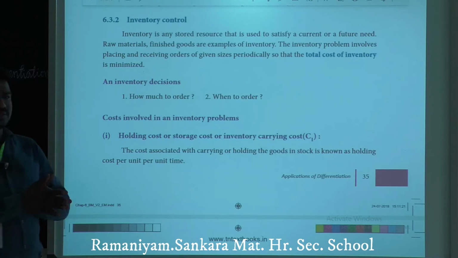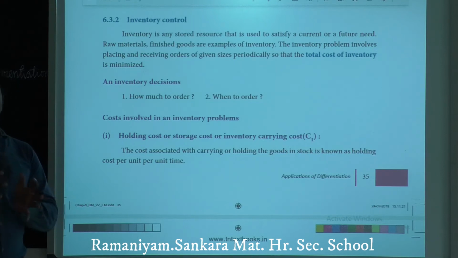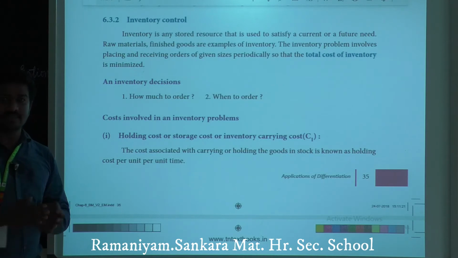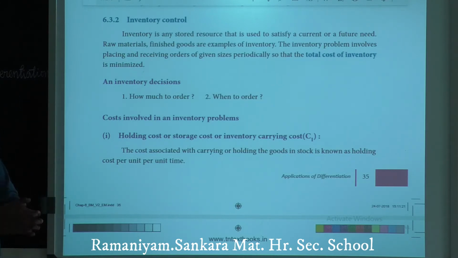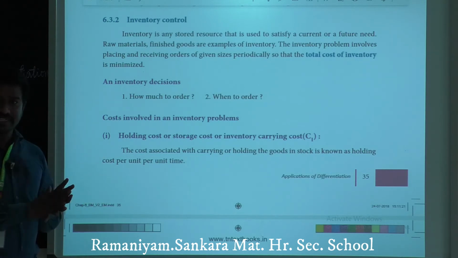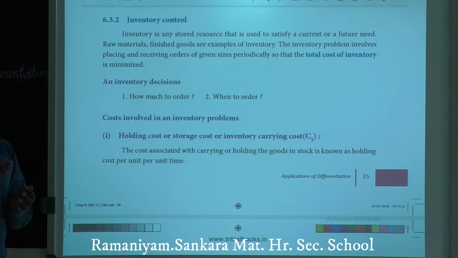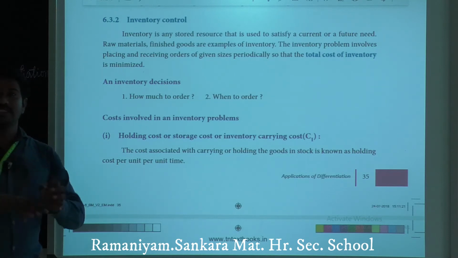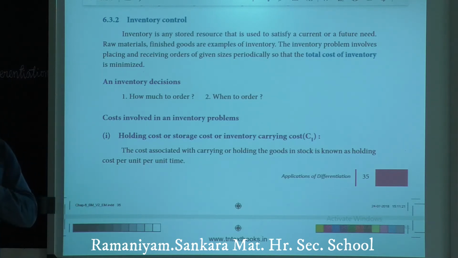In a departmental store, for example, particular goods will be sold quickly. For example, I order particular goods for 1 week, but within that week, before the week ends, some goods are exhausted, which means the goods are sold.